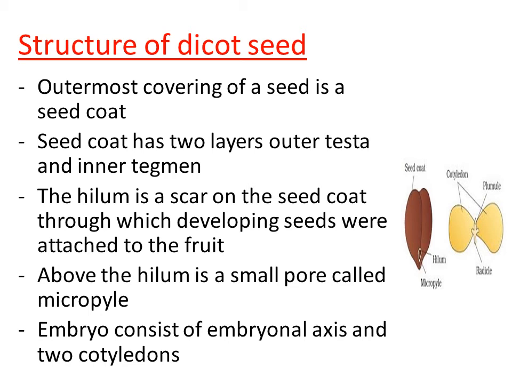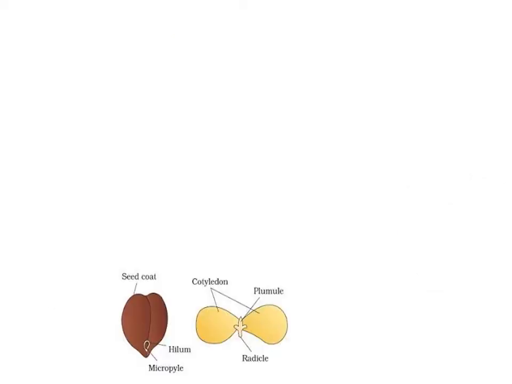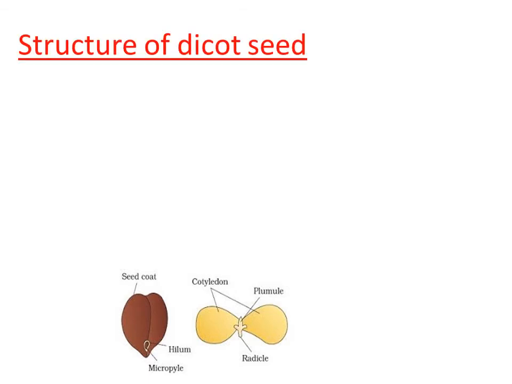And also it consists of embryonal axis. So just observe the second diagram. That is the actual structure of the embryo. The embryo consists of two cotyledons. What are cotyledons in the seed? Cotyledons consist of reserve food material that is needed for the future plant, right? In order to nourish the future plant, the dicotyledonous seed consists of two cotyledons. So the cotyledons consist of reserve food material, right?